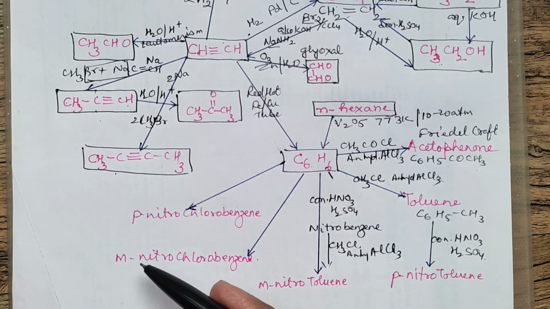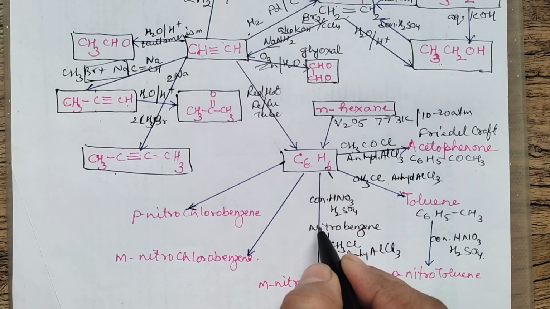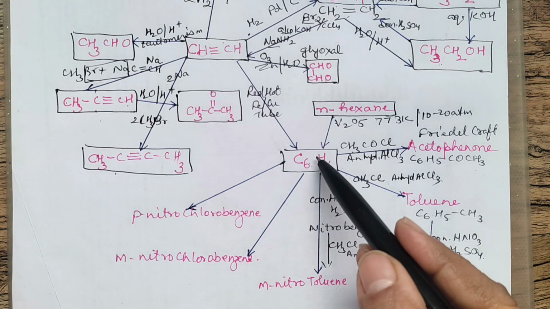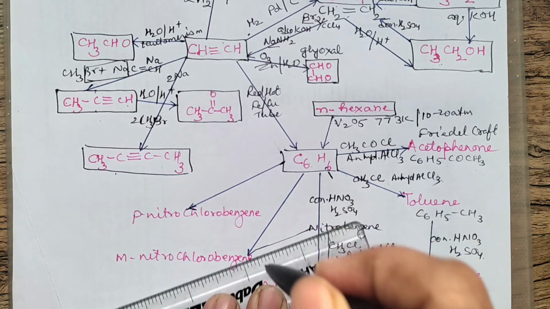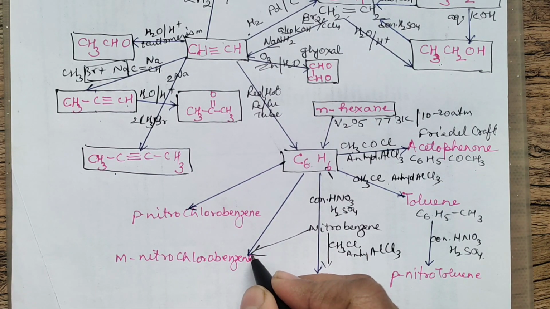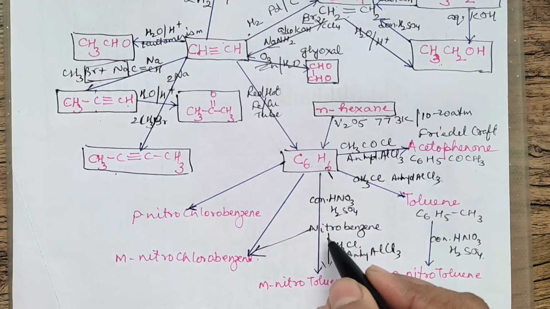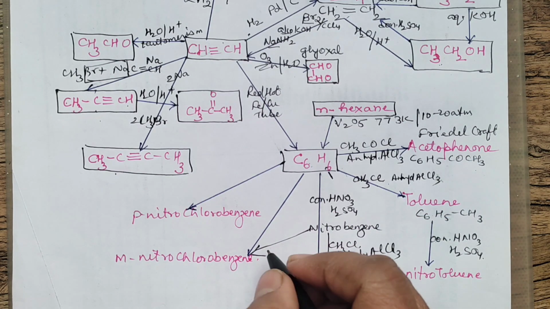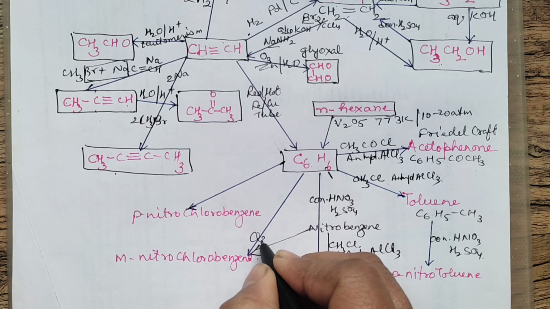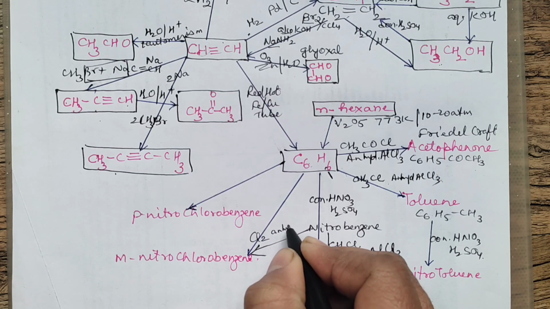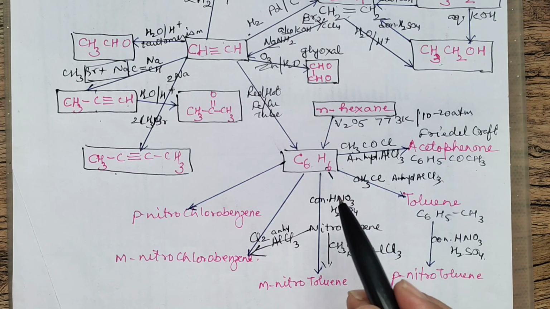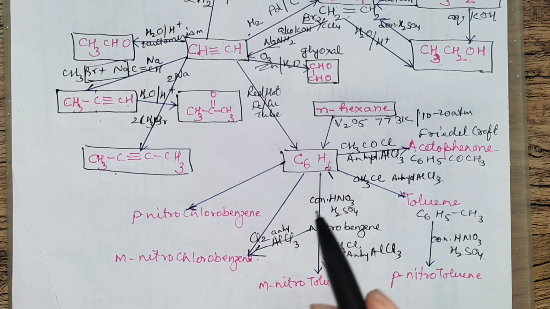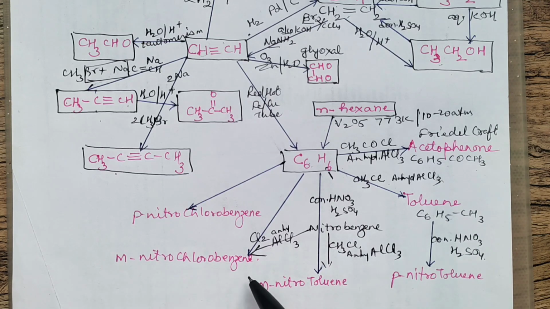From benzene, you want to prepare meta-nitrochlorobenzene. Again, the same thing. You prepare nitrobenzene first. That is, from benzene, you first prepare nitrobenzene, and then from nitrobenzene, you can prepare this. It's actually not direct, there is no direct reaction. You have to first prepare nitrobenzene and then go this way. This can be done by carrying out reaction with chlorine in the presence of anhydrous aluminium chloride. That is a normal chlorination reaction. Because nitro group is meta-directing, first you will introduce nitro group and then chloro.